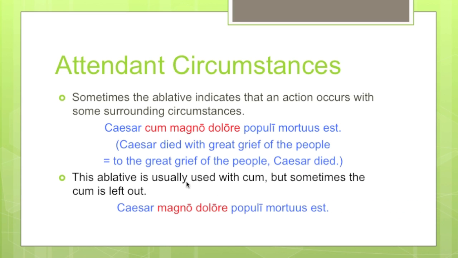This ablative is usually used with cum. So you notice this cum here. It's usually used with cum, but sometimes the cum is left out. So instead of saying Caesar cum magno dolori populi mortuus est, you might say Caesar magno dolori populi mortuus est. No cum. These are both correct, but this ablative is more common with the word cum.